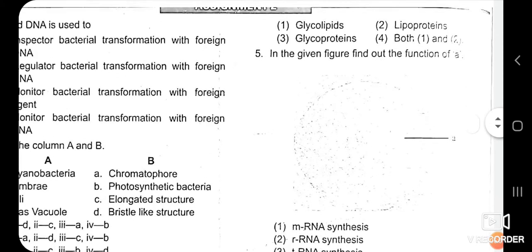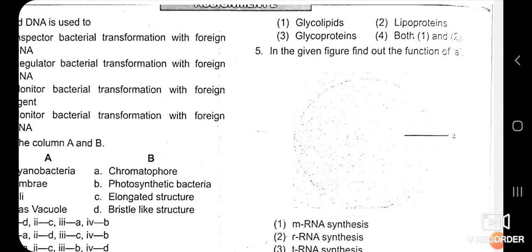Now the 5th question is: in the given figure, find out the function of. From the NCERT book, first observe the figure of the nucleus given on page 138. You cannot clearly observe it here in this PDF file, but in the NCERT book on page number 138 you can observe the figure of the structure of the nucleus.